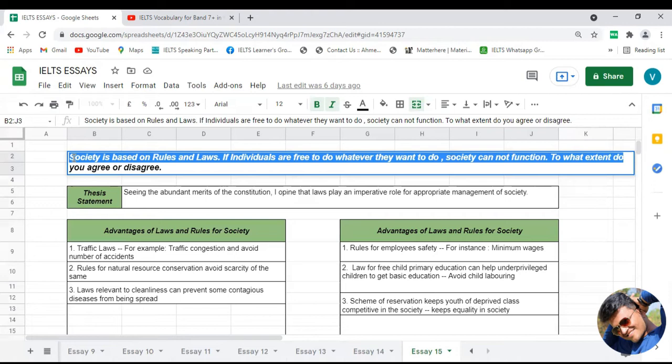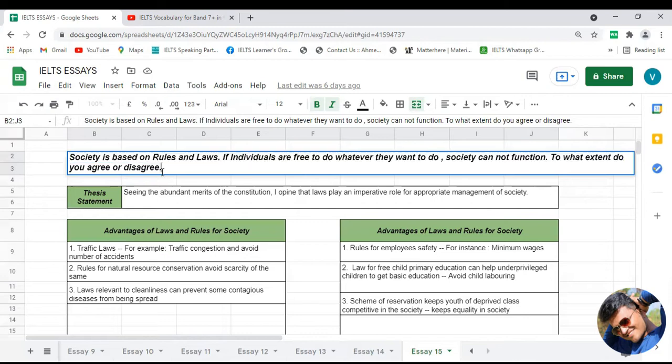I always prefer, friends, to be diplomatic, but in this particular essay I'm going to cover only one side. Instead of being diplomatic, I am going to agree with this point, because according to me, society cannot run without rules and regulations. Just because of that reason I am going to completely agree with this statement. I really believe that if society has to run properly, then there have to be some rules and regulations, and strict implementation of the same is required. That is what I believe.